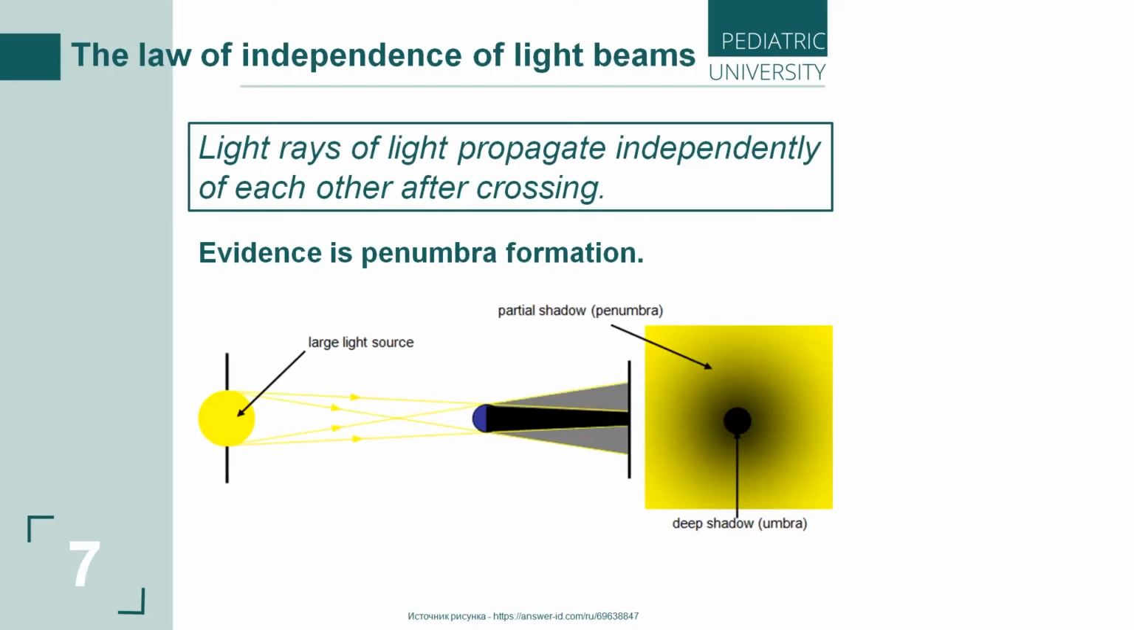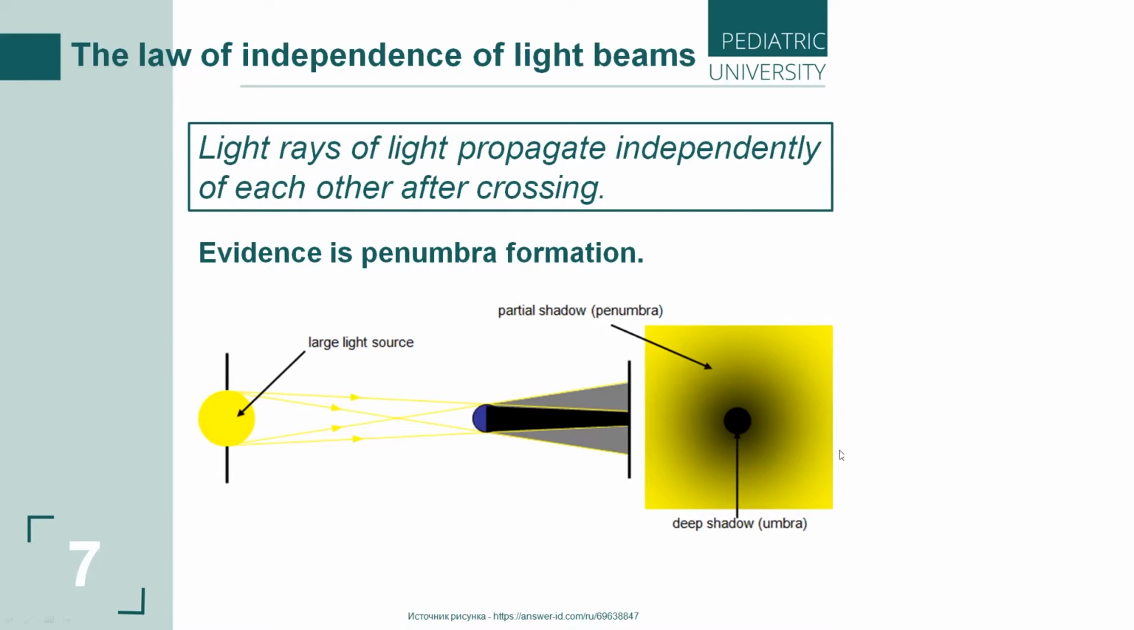Next is the law of independence of light rays. What about light rays? How can we explain this law? Light rays, after crossing, as we can see on the picture, don't change the properties of each other and don't change their direction. We can say that light propagates independently of each other after crossing. The evidence of the law is the formation of penumbra.